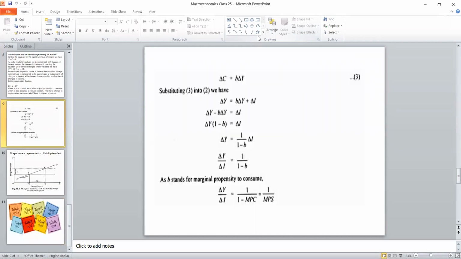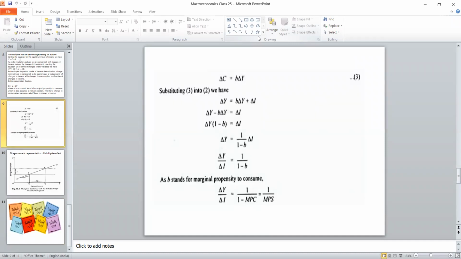So we are changing the formula. Delta C is B into delta Y. It's a simple regression we have converted. So based on this equation, we substitute delta C with this B into delta Y. So equation number 1 has been substituted with the delta C. Delta Y equal to, what is delta C?